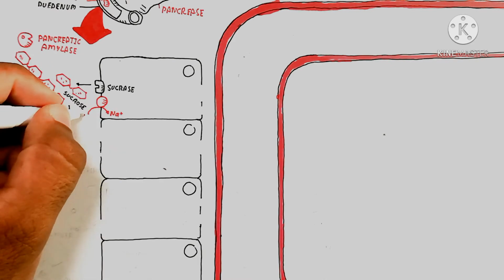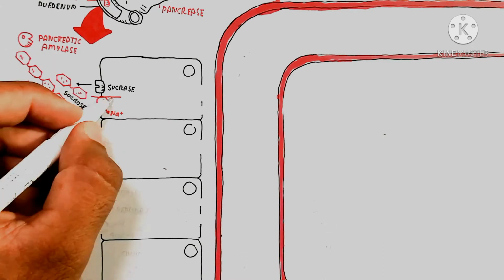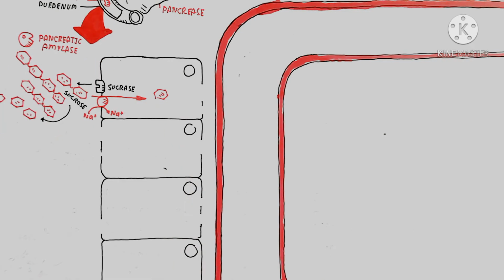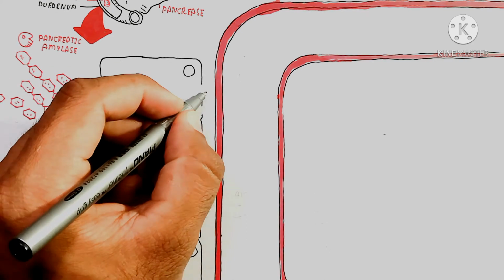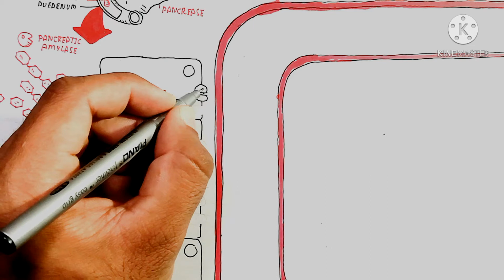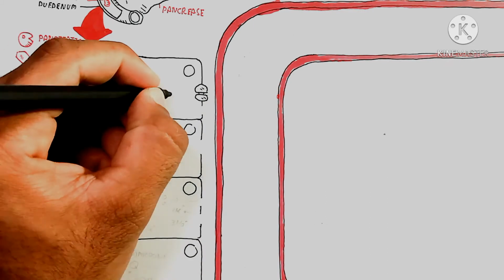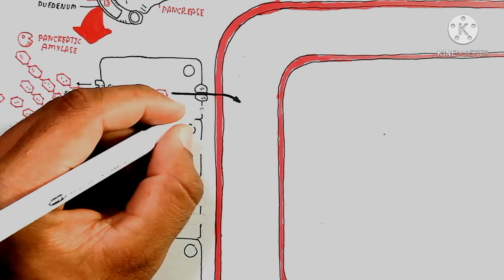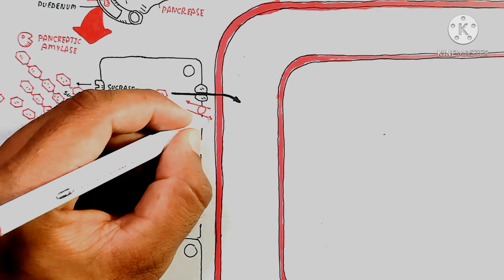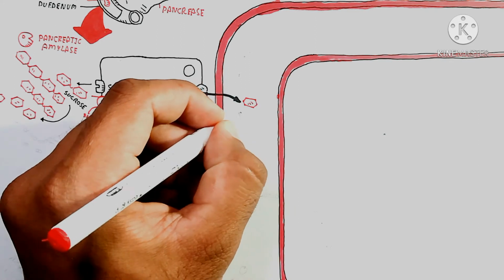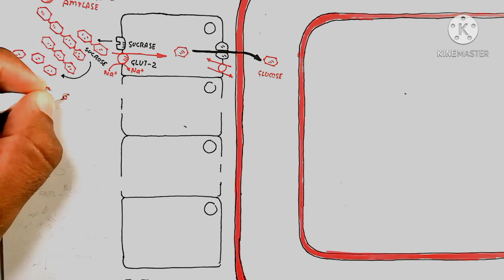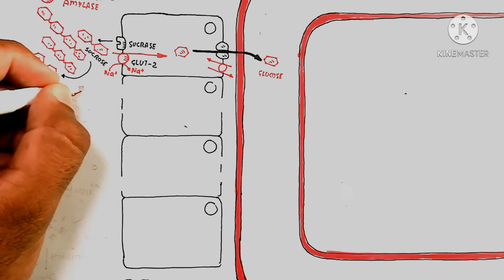So digestion occurs, and sodium moves inside to allow one molecule of glucose to move inside. That is the GLUT2 transporter, the GLUT2 channel, which is created here, and here is a GLUT4 channel, which allows glucose to move into the blood. So we have covered basically carbohydrate digestion, and that is going to the blood.